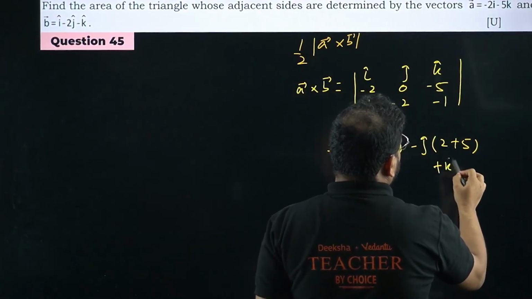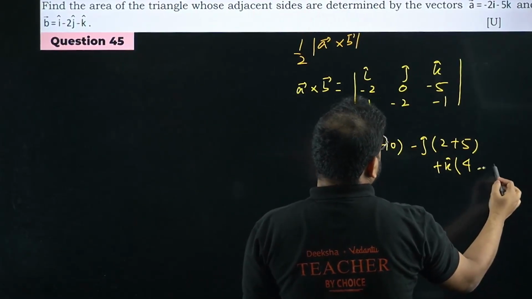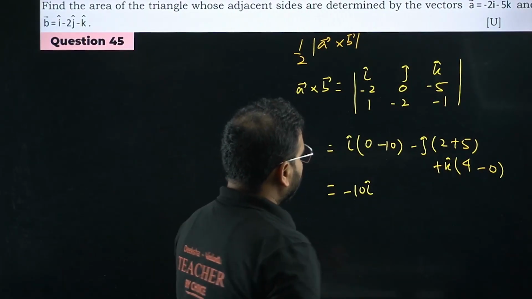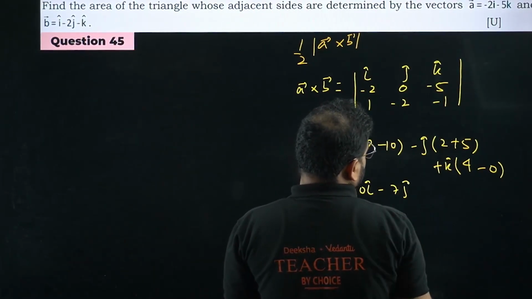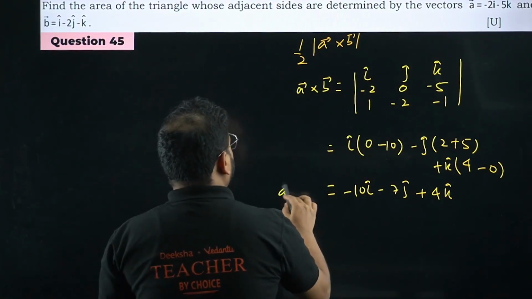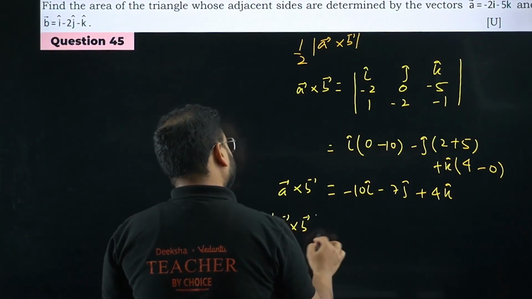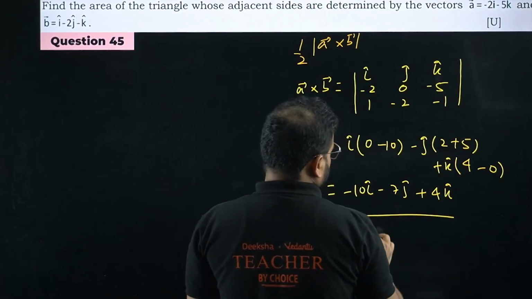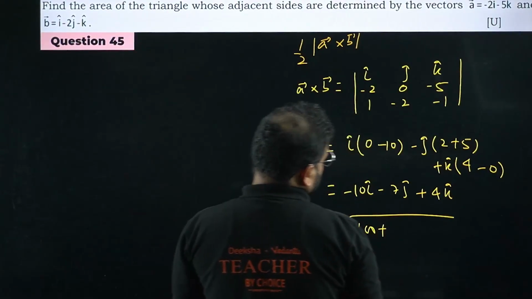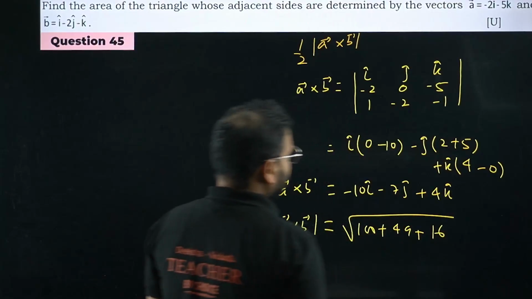Plus K cap will give me 0 plus 4 minus 0. So I get minus 10 I cap, minus 7 J cap and plus 4 K cap. Is this the answer? Of course not, we have to find the magnitude of this value. So find the magnitude. Please check. I'm getting 100 plus 7 squared, which is 49, plus 16. So what am I getting now?